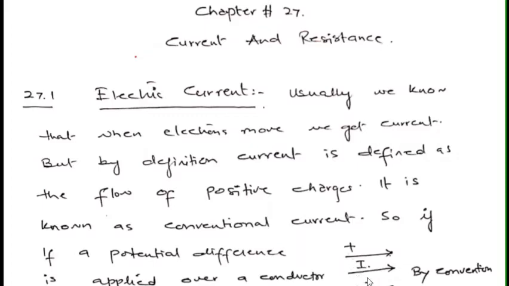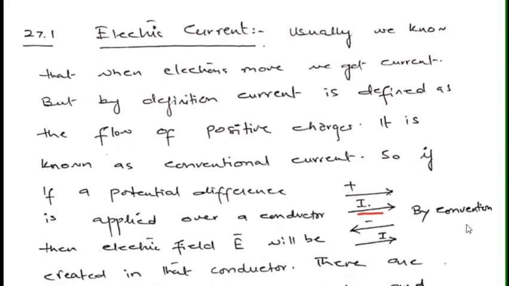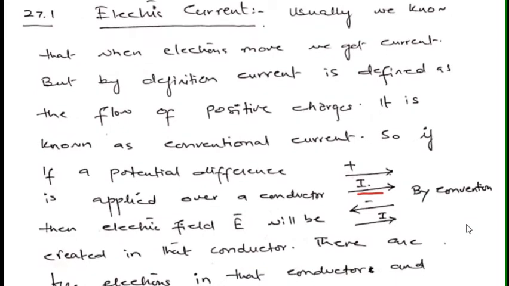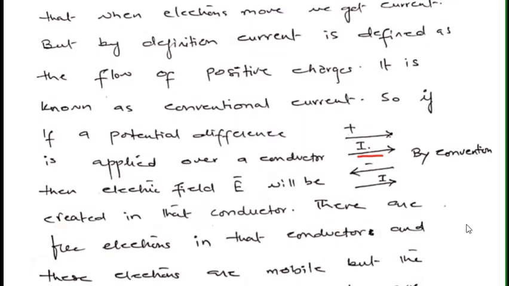The current is basically defined as when positive charges move in a certain direction, then we say that the current is flowing. But in actual, the electrons move and they comprise current. But by convention and by definition, it is said that it is the movement of positive charges.